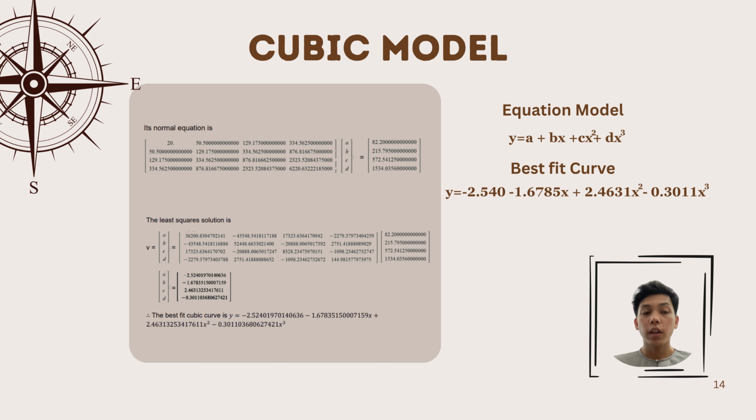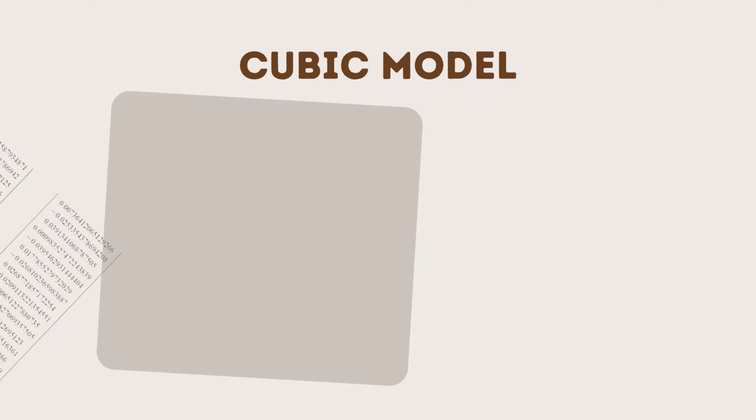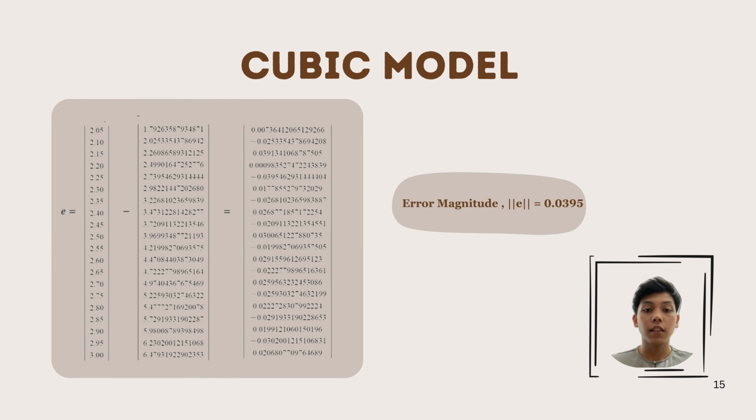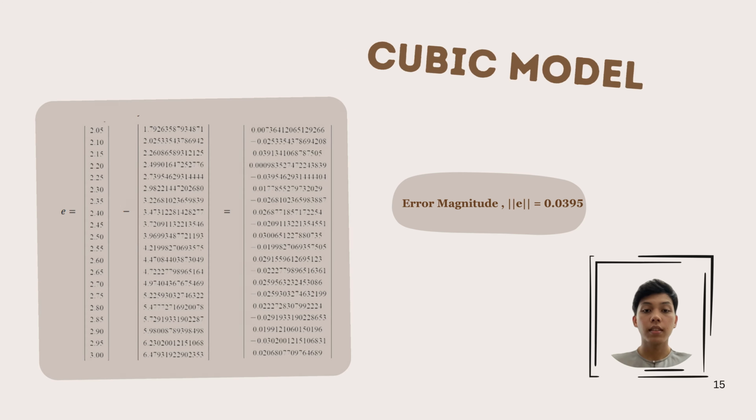In order for us to check the significance between these two variables, which are fuel price and inflation rate, we check the error magnitude of this cubic model. As a result, the value is 0.0934, less than 0.05, which shows a best fit curve for this model, and it shows that inflation rate explains all the values of the fuel price.